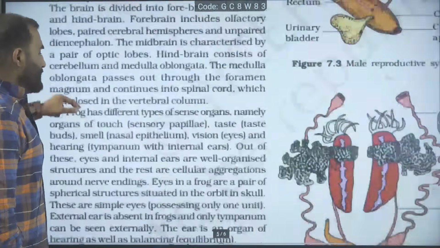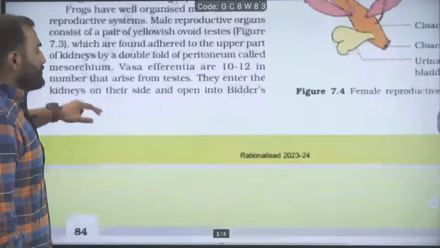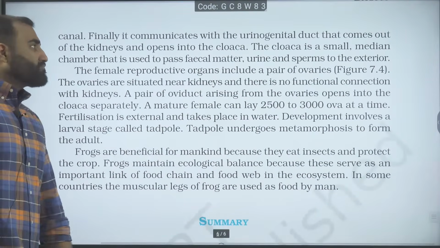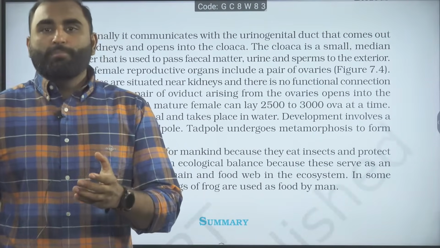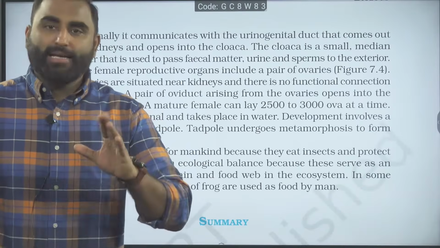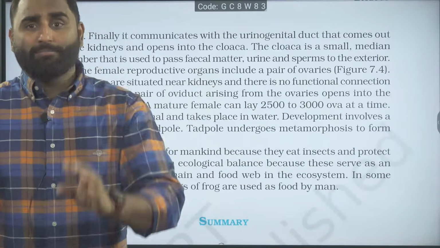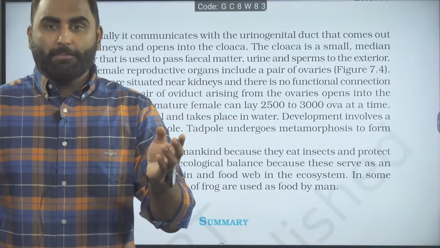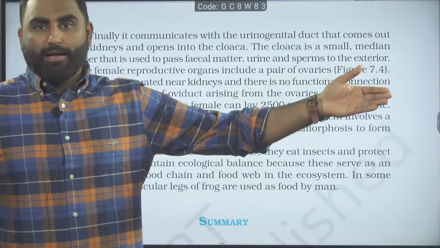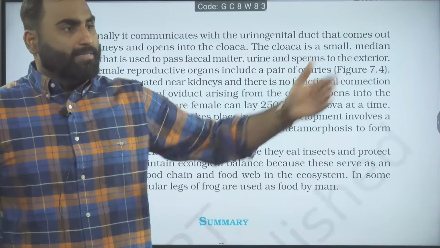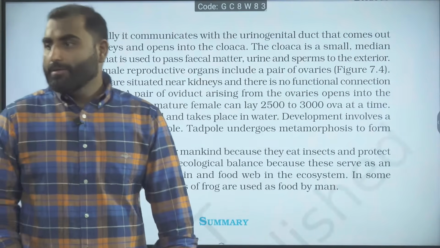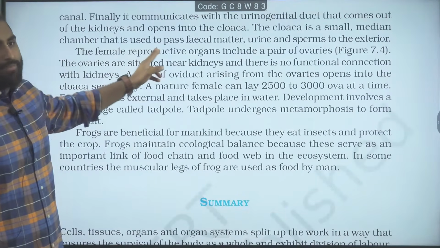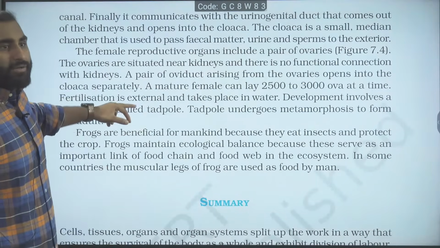Moving ahead. This question has been asked many times in the exam; in the past also 2-3 times the PYQ has come: the pathway of the sperms from the testes to vasa efferentia, then kidney, then Bidder's canal, then the urinogenital duct, and from the urinogenital duct to the cloaca, then exiting out. Next, the cloaca is a small median chamber that passes the fecal matter, urine, sperm, etc. to the exterior. Correct.